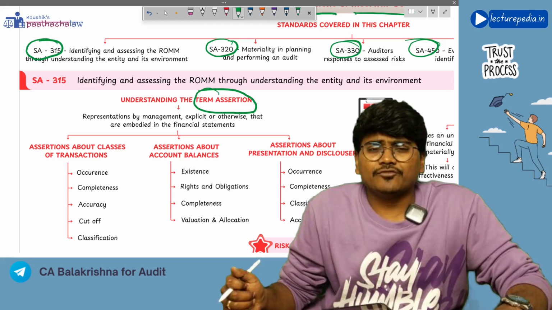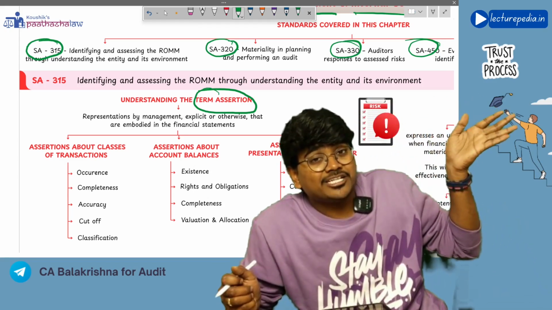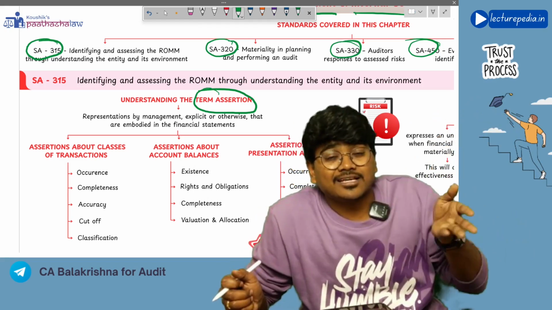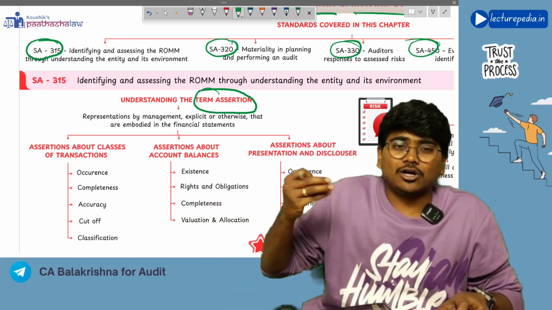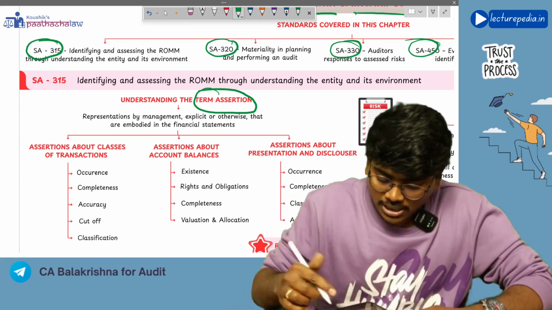Now, the duty of the auditor is to verify whether the assertions made by management in the financial statements are correct or not. That's what the auditor will do in his audit. Right? Got it? Yes. So now let's see.